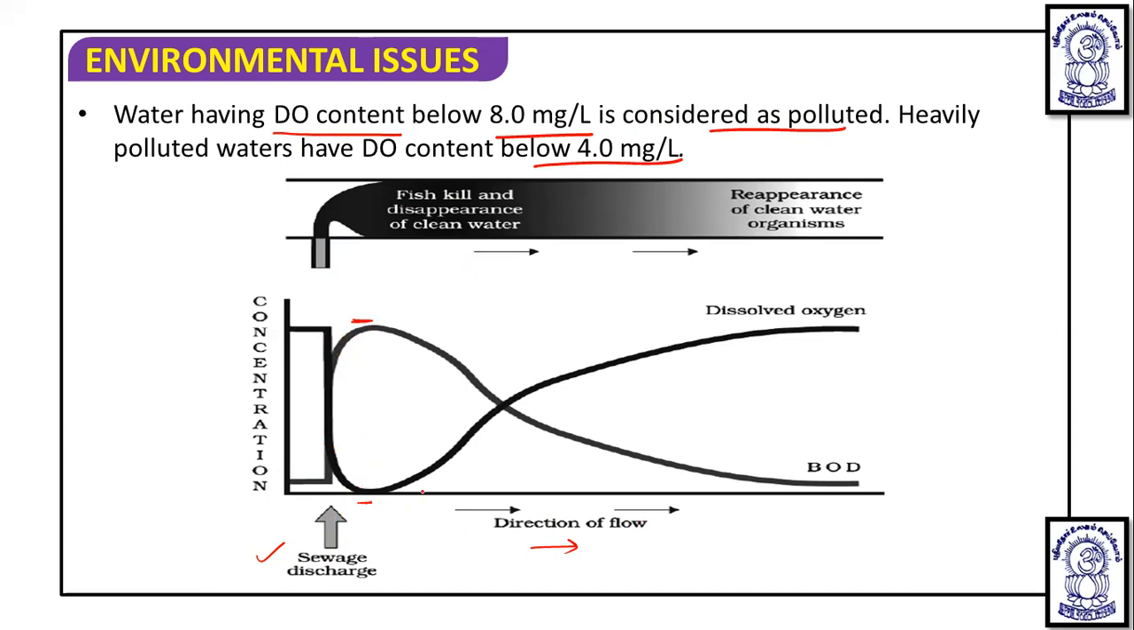Now, as the water flows, biodegradation occurs and the oxygen requirement gets reduced as the organic matter gets digested. So BOD is going to be reduced, but the dissolved oxygen content of the water body is going to increase. At the sewage discharge point, the BOD is high, so the dissolved oxygen is less. So it is going to kill the fishes and clean water organisms disappear. But as the dissolved oxygen content increases and BOD decreases, the reappearance of clean water organisms is seen. Okay, so that is the thing with respect to dissolved oxygen content.